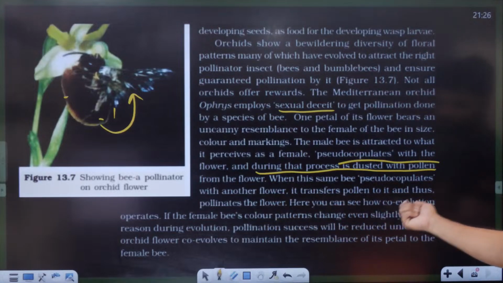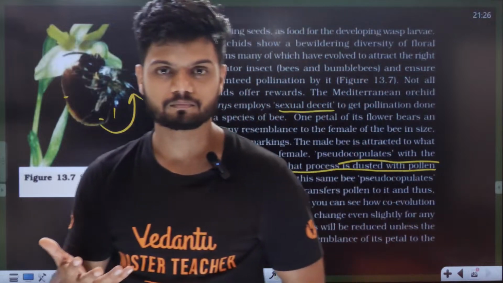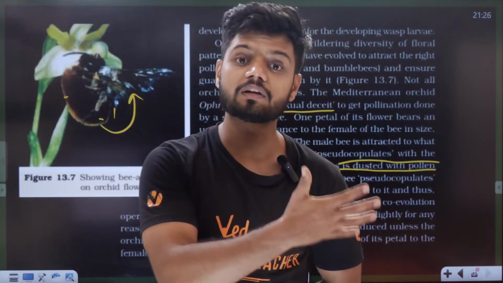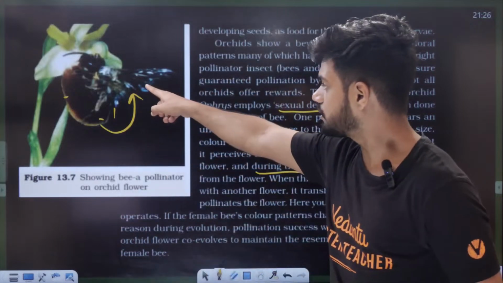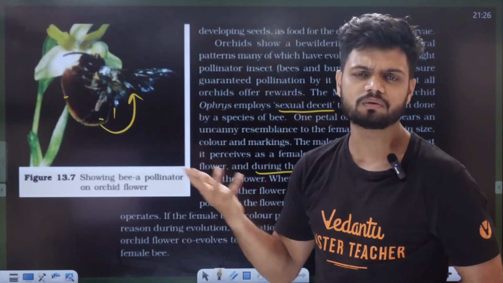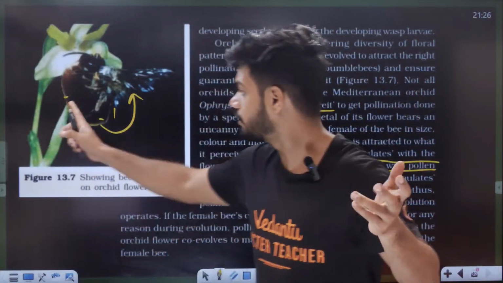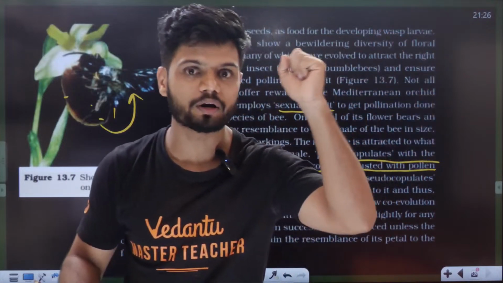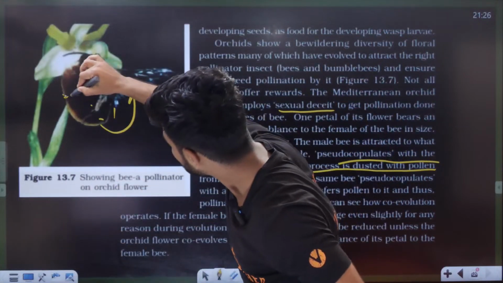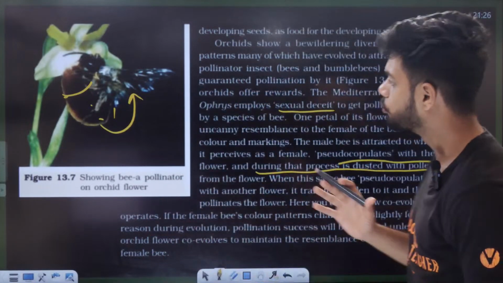Here you can see how co-evolution operates also. How? For example, think, if the real female bee changes a little, the male bee will not come and sit here, because it knows the female bee looks different. So if the female bee's nature is changing, this petal also will change. If the female bee is getting a white line on the body, this petal also will get a white line on the body. That is called coevolution.